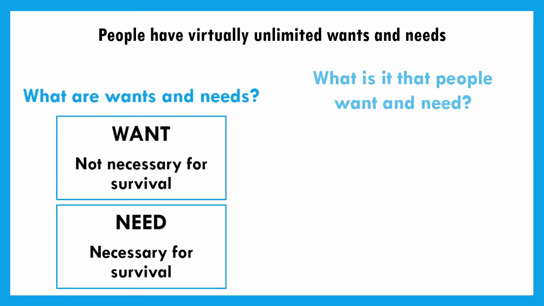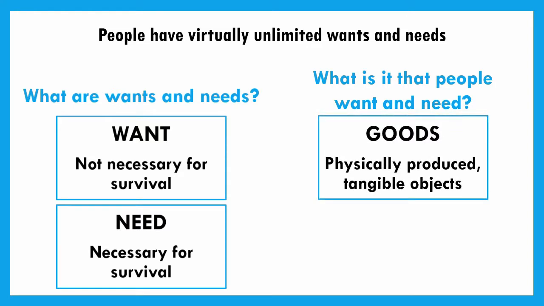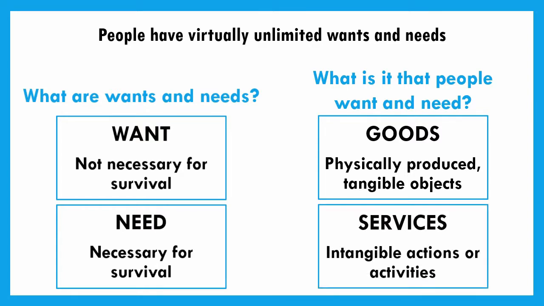But we also have to look at what it is that people want and need. We talk about a cup of coffee or food or shelter, but we actually put those into categories as either a good, which is a physically tangible object, like a phone is an actual thing, or a service. A service is intangible. It's an action, an activity, like getting a haircut or flying to another state. Those are all services, intangible actions and activities. However, you're still having a want or a need that's being satisfied.